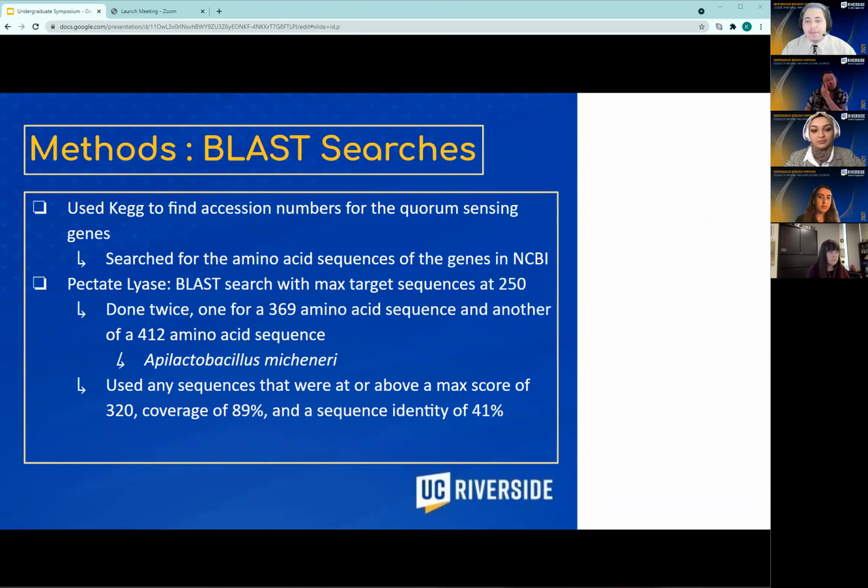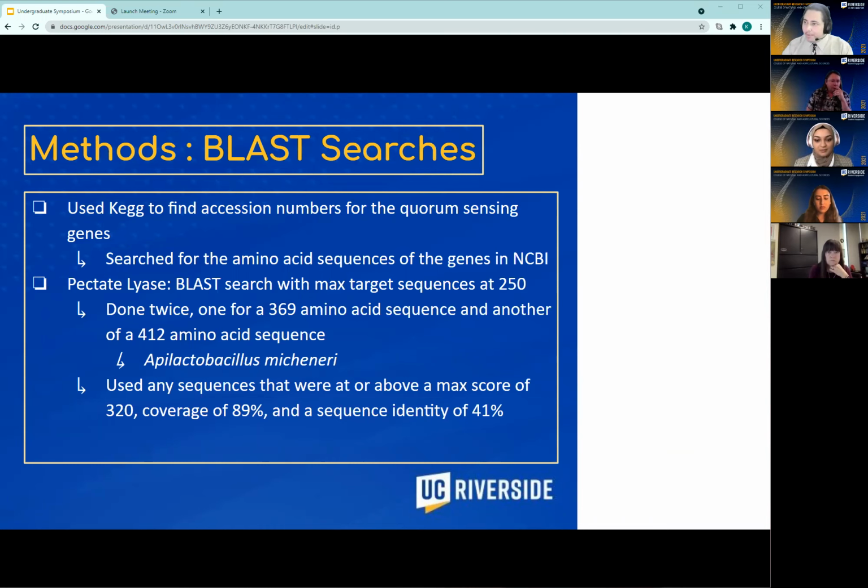And so I did this by first searching for amino acid sequences of these genes by looking up their accession numbers that the program KEGG assigned to them. And I did this on NCBI. And so on NCBI, I found these three genes and I carried out blast searches to gain the amino acid sequences. So for pectate lyase, I did a blast search with max target sequences at 250, and I did this twice, one for a 369 amino acid sequence and another of a 412 amino acid sequence.